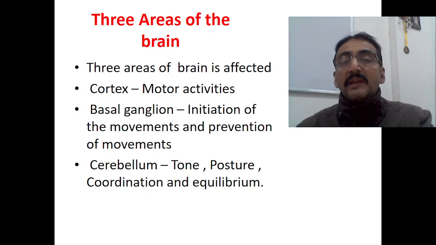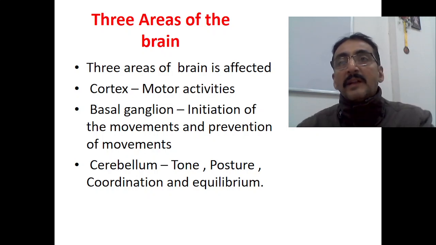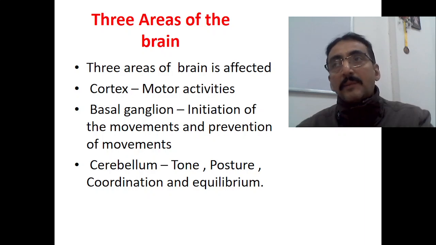Sometimes the cerebellum is affected. The cerebellum is very important for tone, posture, coordination and equilibrium of the body. When the cerebellum is predominantly affected, that cerebral palsy is called atonic cerebral palsy. When the basal ganglia is predominantly affected, that cerebral palsy is called dyskinetic cerebral palsy. And when the cortex is affected, with involvement of all the motor activities, that cerebral palsy is called spastic cerebral palsy.